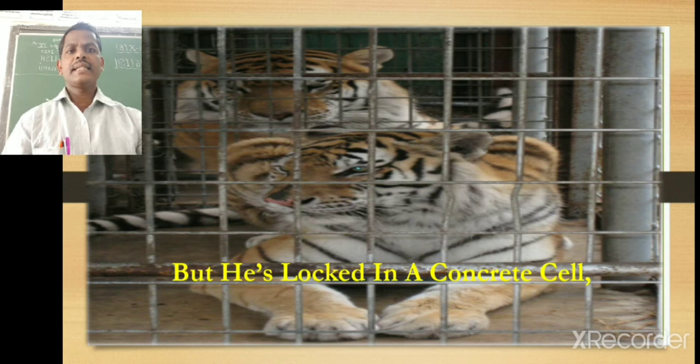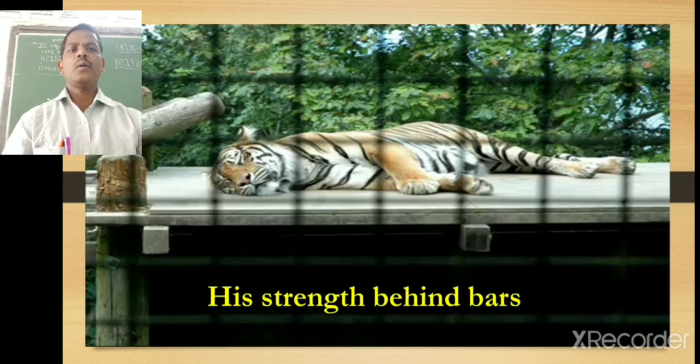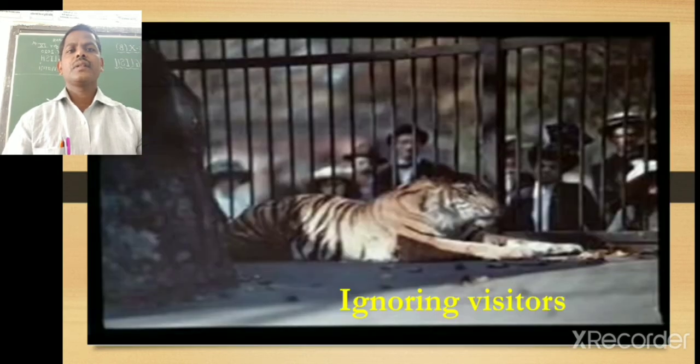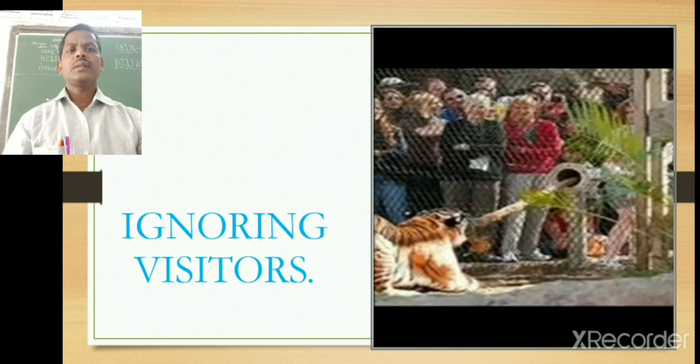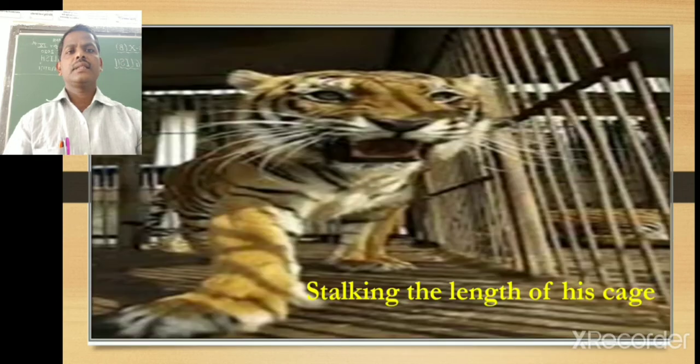In this picture you can see the tiger is locked in a concrete cell and he is found helpless. His strength now is behind the bars and he is now only to rest. Now, whenever the visitors come to the zoo, he only ignores them, not watching them and charging them, snarling and roaring at them. He only does one thing, that is ignore the visitors. He only prefers stalking the length or the distance of the cage.